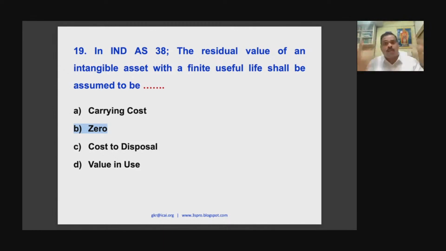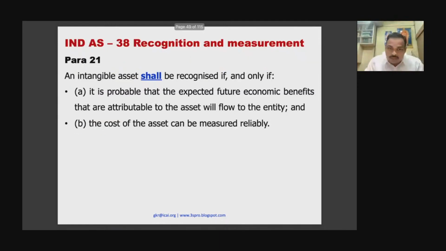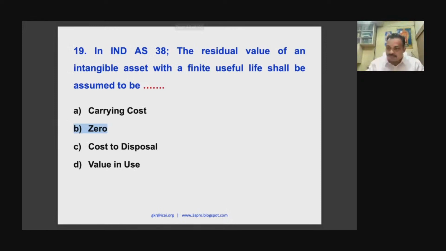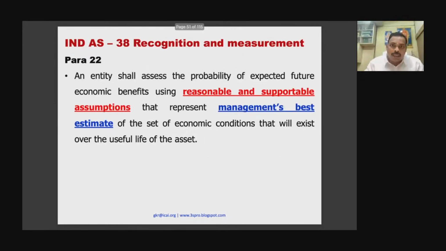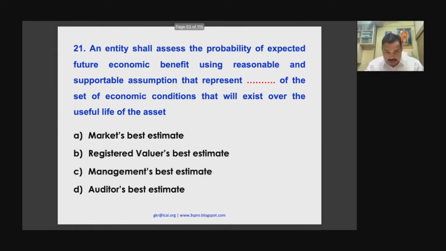So that is why for intangible asset, you should have more information than tangible. Tangible, you can go touch, feel it. You can make it run. Now you can see what the production is. But intangible asset, no. So that is why it is 19B. Now come to another question. Very, very interesting question.